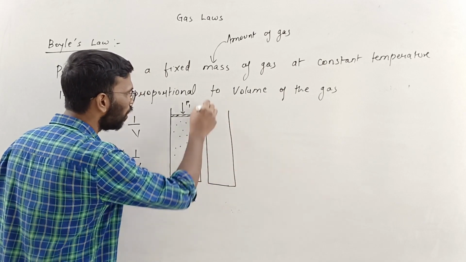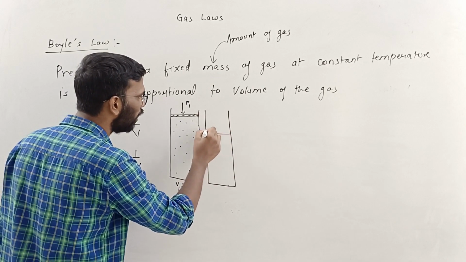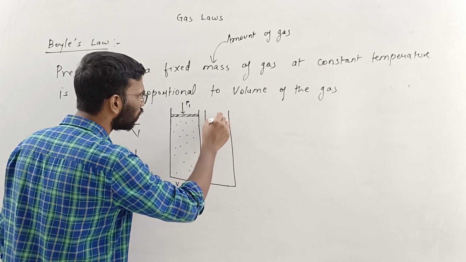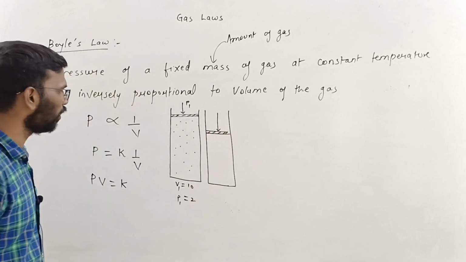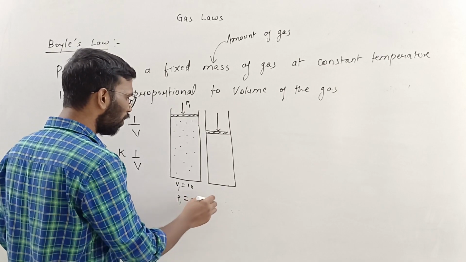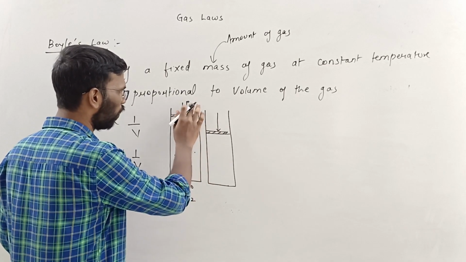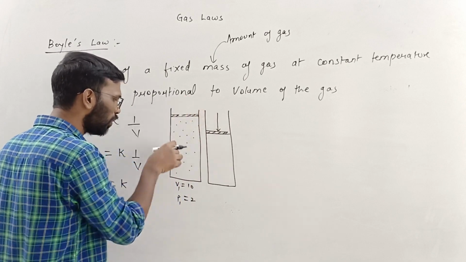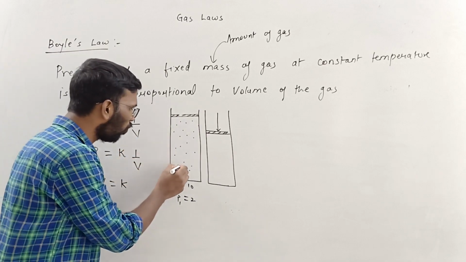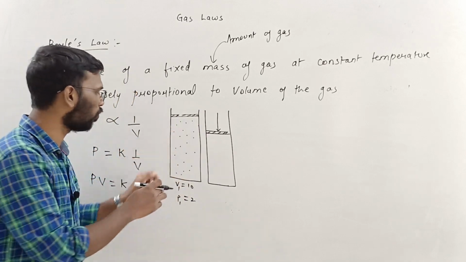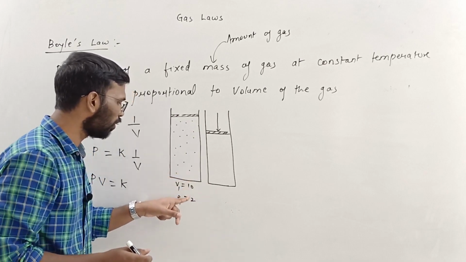You are putting some external pressure. So what will happen? Obviously this lid will go down. This lid will go down, isn't it? So, sorry, what I meant to say is that this is the volume V, and this is the pressure of the gas. Pressure of the gas is 2, not external pressure, okay, pressure is 2.